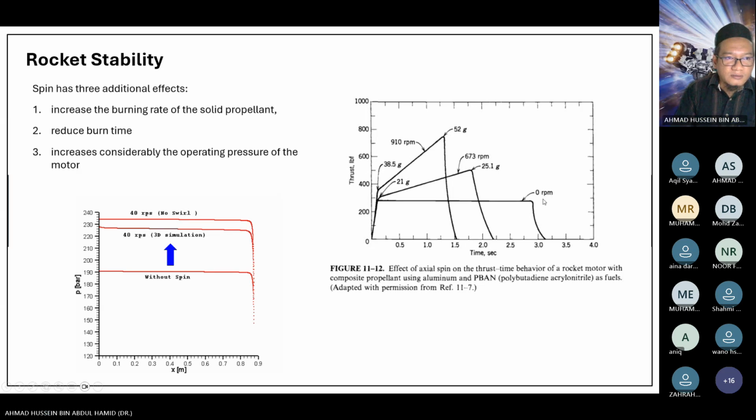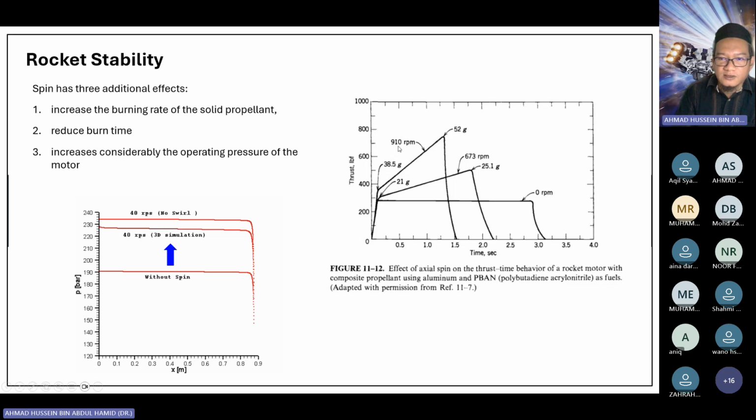So when you induce spin to your rocket engine, it will also affect other things. For example, the burning rate, the burn time, and also the operating chamber pressure. So basically, when you spin your motor, the performance will increase. So it will affect the thrust time curve.